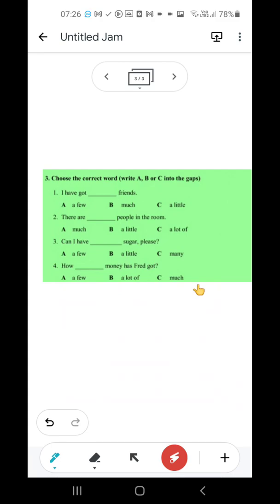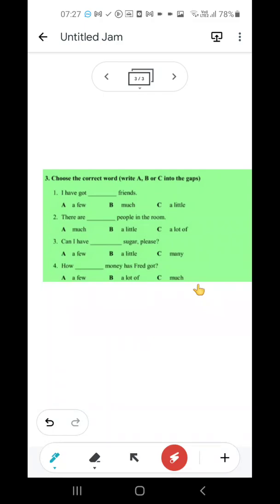So for you, just keep in your mind one thing: when do we use a few? When we want to talk about countable nouns. Much, we use much when the noun is uncountable. For example, water is uncountable. Sugar is uncountable. Sand is uncountable, right? So we use much with uncountable.